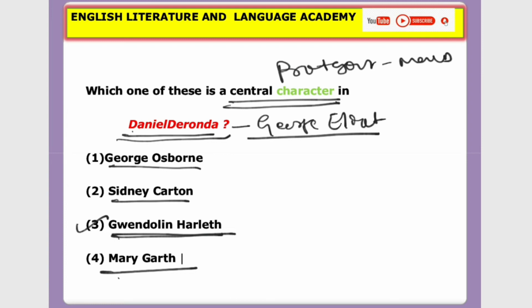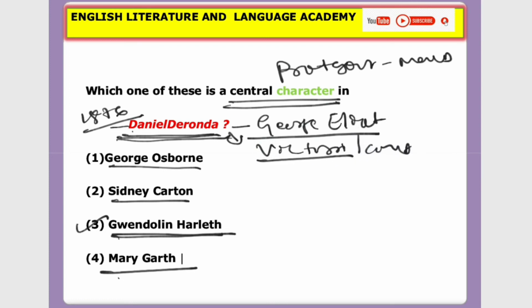So, Daniel Deronda is a novel by George Eliot written in 1876 and published in the same year. It was the last novel by George Eliot. It was a Victorian novel, and the only novel of George Eliot having the setting in Victorian age or Eliot's contemporary time. So that's a very important and notable feature.